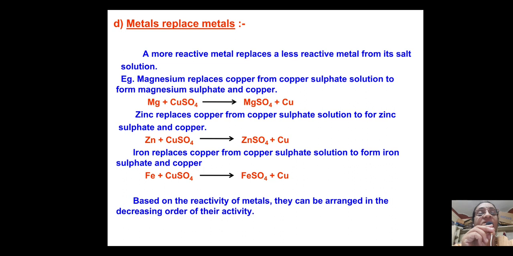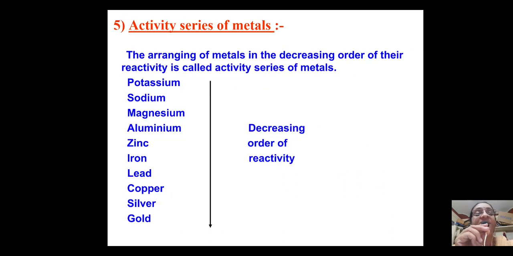So how is this possible? You see the activity series of metals: potassium, sodium, magnesium, aluminium, zinc, iron, lead, copper, silver, gold. You are finding this list and a downward arrow mark next. What does this indicate? So if potassium is made to react with something like copper sulfate, then potassium is going to replace copper because potassium is more active when compared to copper.